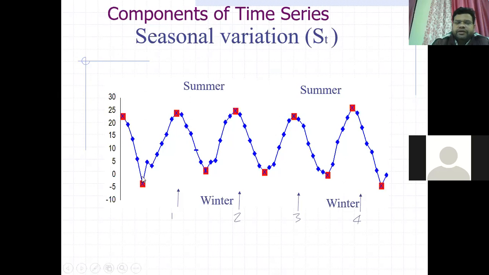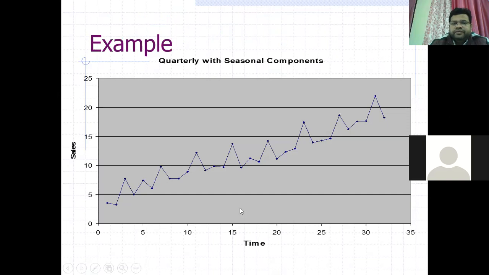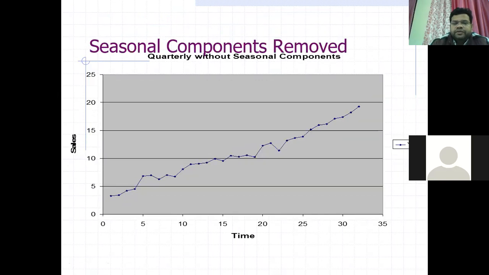It will decrease in a particular season, then in summer it will increase, and in winter it will change again, like that. So it is called one cycle, then second, third, and fourth. So if you are taking the quarterly seasonal components.